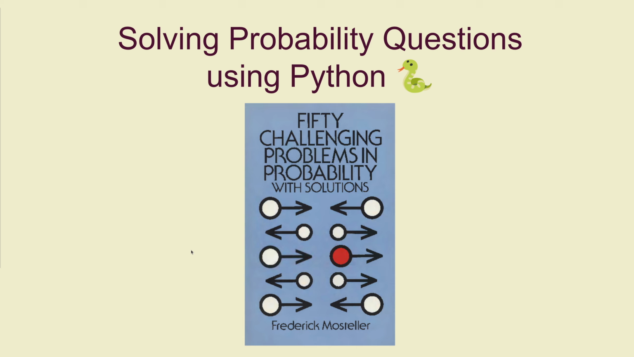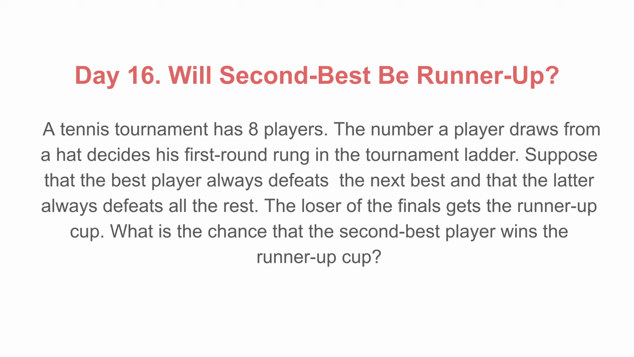After solving 16 problems using Python, I have got a hang of how the modeling works and how to run the Monte Carlo simulations using Python and to get the correct results. So let's look at problem number 16. Problem number 16 is: will second best be the runner up?